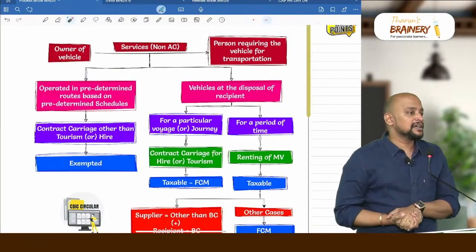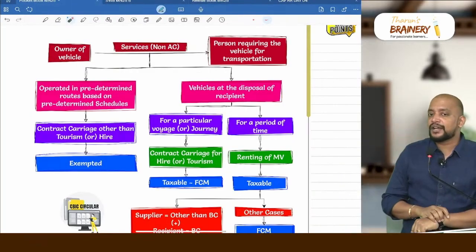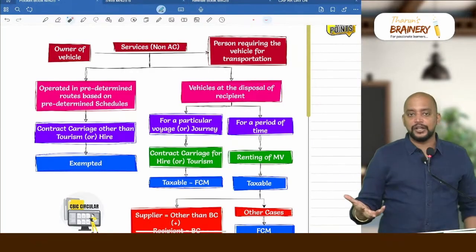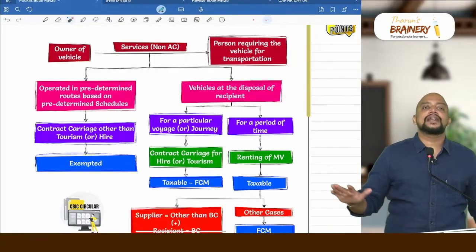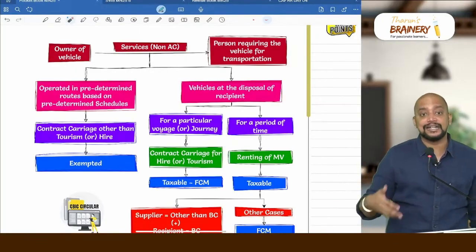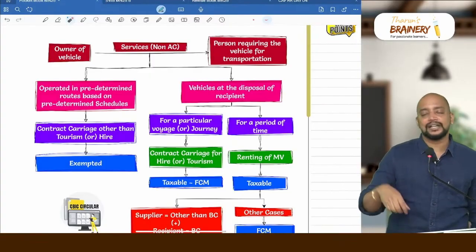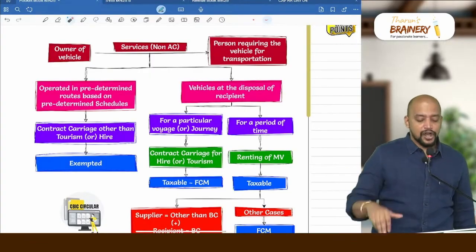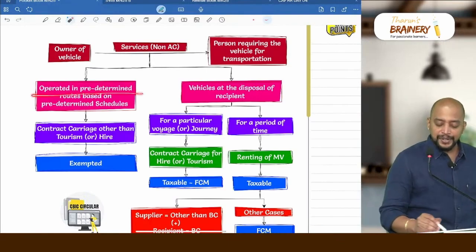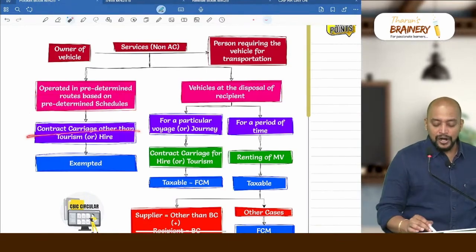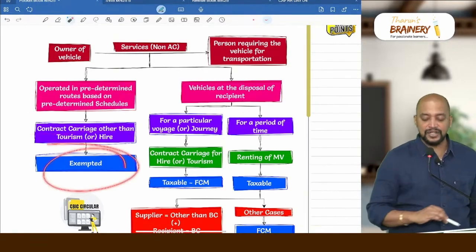Then it comes under operated on a predetermined route on a predetermined schedule. So in that case, it is not called contract carriage for hire, it is other than hire, therefore it will be exempted. What if it is an AC vehicle? Definitely it will be taxable. If it is non-AC only, operated on a predetermined route on a predetermined schedule, contract carriage other than tourism or hire, it will be exempted.